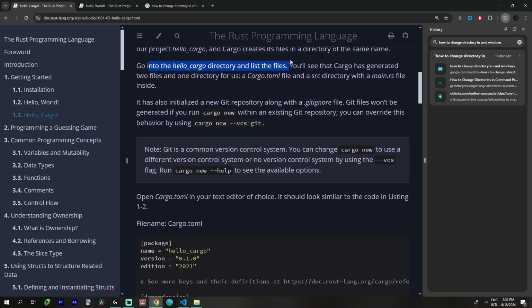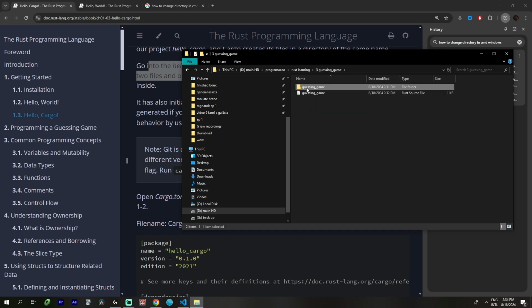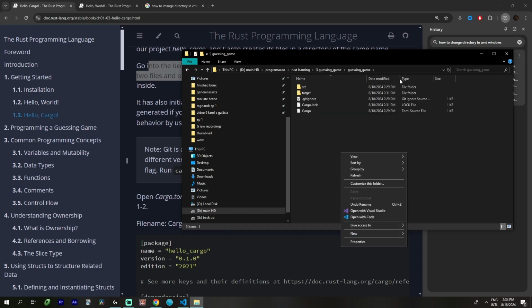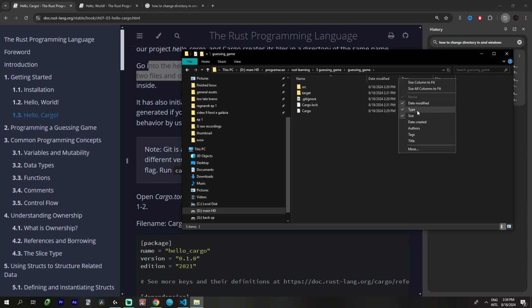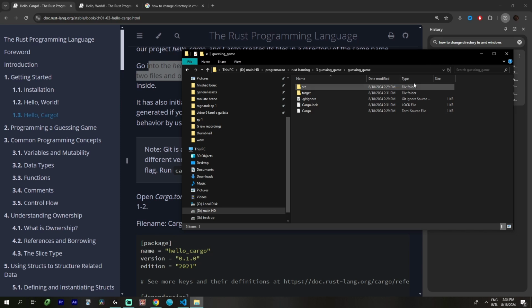Going to Hello Cargo, you see cargo generated two files and one directory for us. Let's type. Oh, it shows this type here.